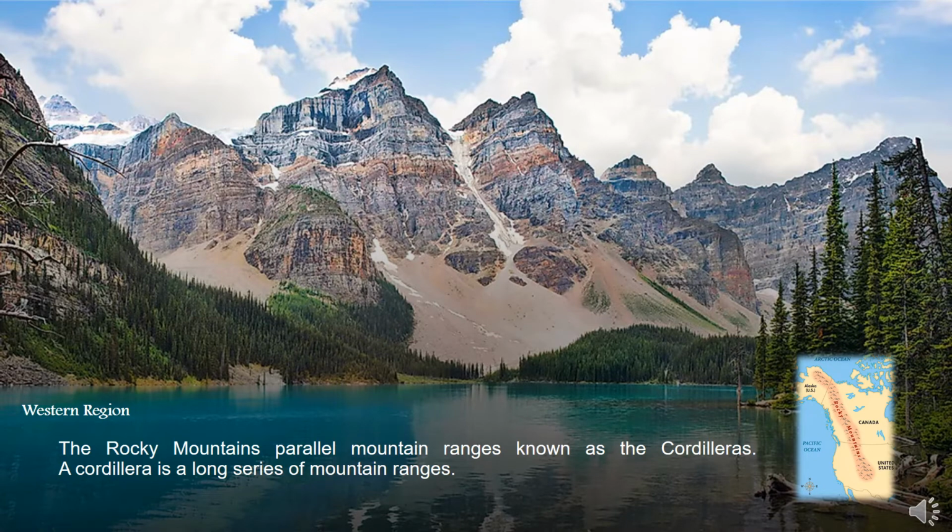The most familiar of these mountains are probably the Rockies, North America's largest chain. The Rockies stretch from the province of British Columbia, Canada, to the U.S. state of New Mexico. The Rocky Mountains are part of a system of parallel mountain ranges known as the Cordilleras. A cordillera is a long series of mountain ranges. The Cordilleras extend from Canada all the way to the Isthmus of Panama.